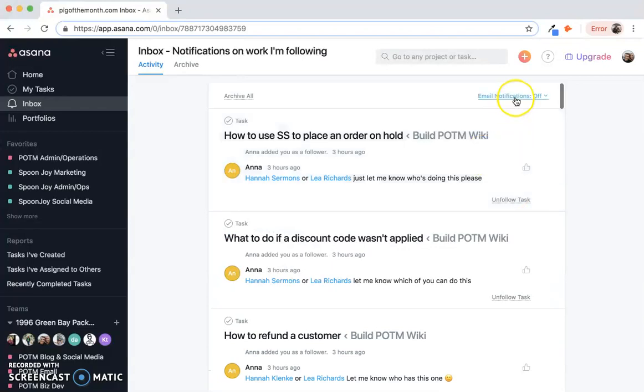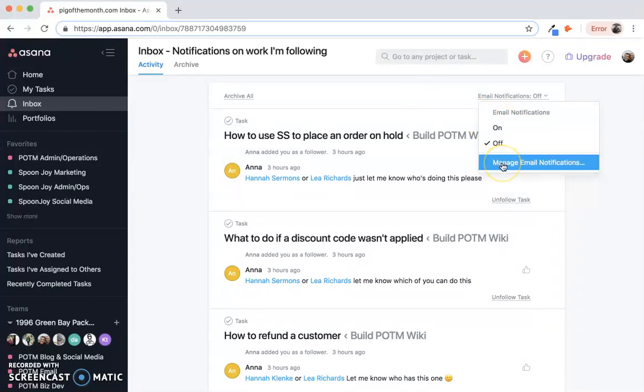So you can keep your notifications off, but make sure you're in the habit of checking your inbox and staying on top of the different tasks and projects you have if you're going to keep your email notifications off. Now, if you'd like to keep them on, or just at the start, to make sure you're not missing anything and you get into the groove of checking your inbox page, you can just open the drop-down box and turn them on. And you can turn them on and off at any time you'd like.